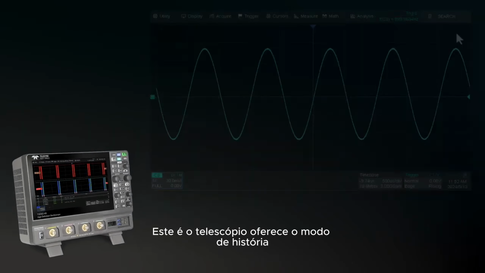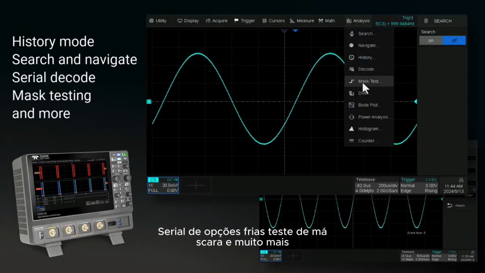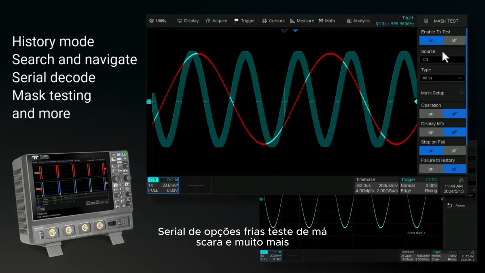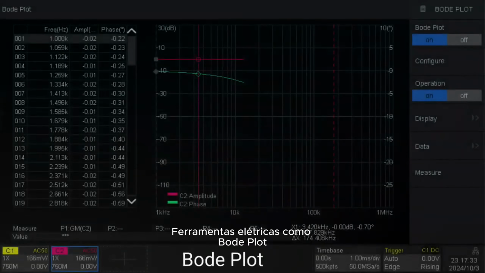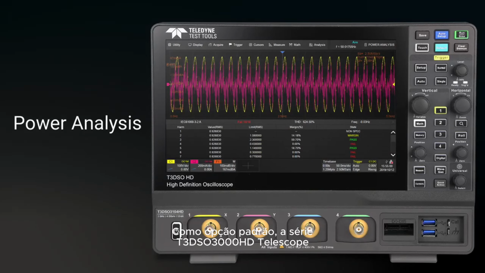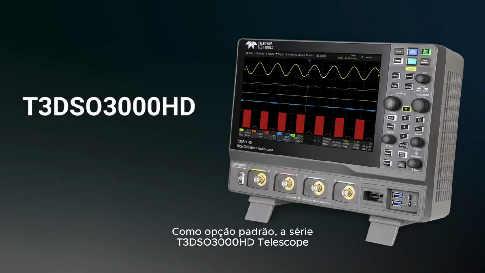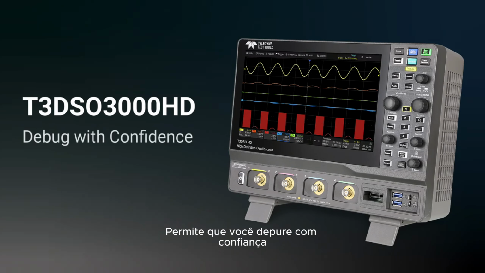This oscilloscope offers history mode, search and navigate functions, serial decode options, mask testing, and more. Power tools such as Bode plot and power analysis are also included as a standard option. The T3DSO3000HD oscilloscope series allows you to debug with confidence.